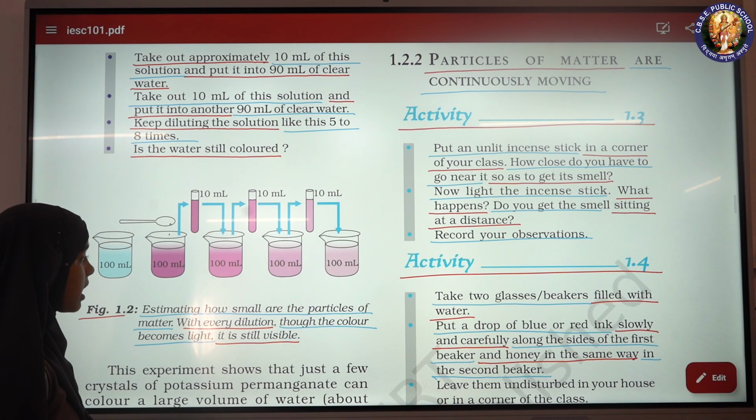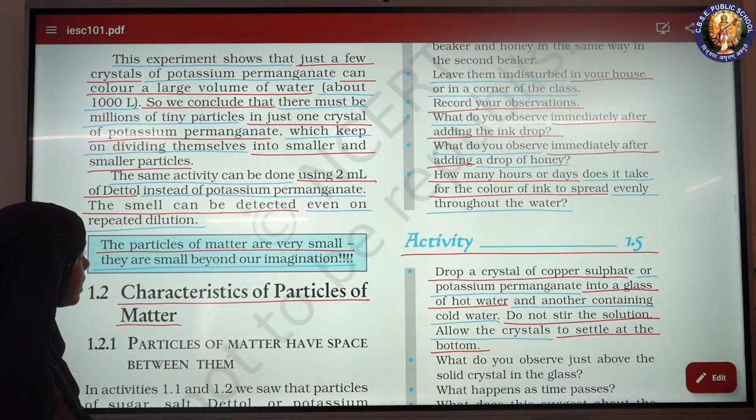Activity 1.4. Take 2 glasses or beakers filled with water. Put a drop of blue or red ink slowly and carefully along the sides of the first beaker, and honey in the same way in the second beaker. Leave them undisturbed in your house or in a corner of the class. Record your observations.